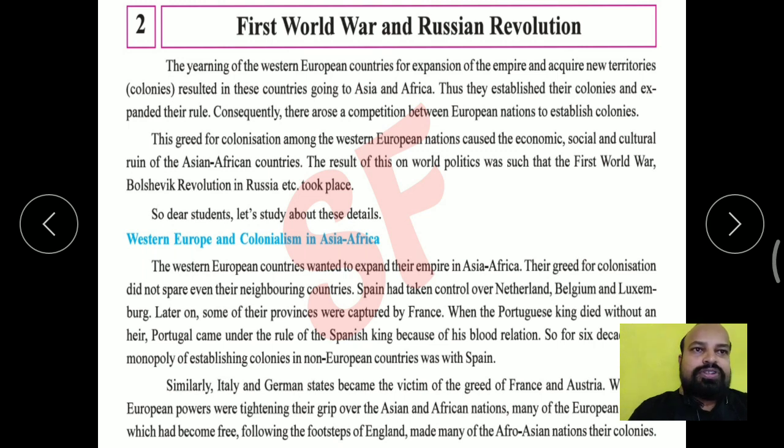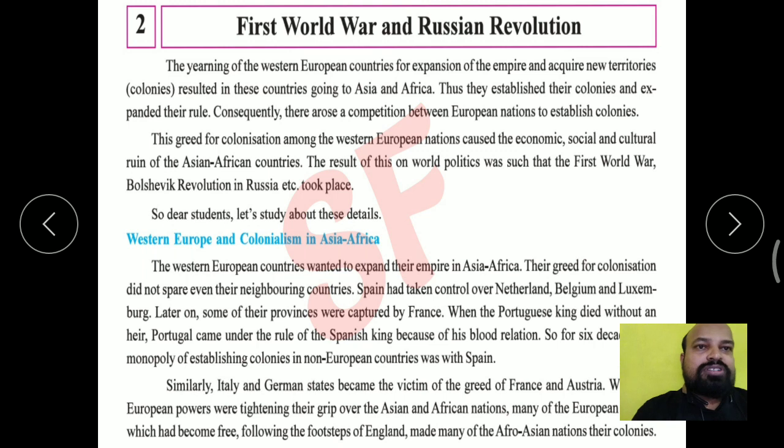That is the duration of the First World War and the Russian Revolution. Behind the reasons for them were the European countries and their greedy imperialism policy. Imperialism means to extend their empire all over the world.